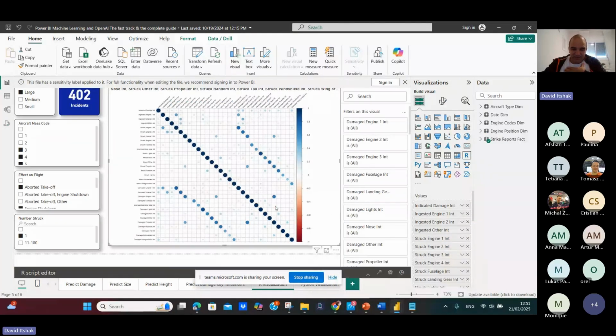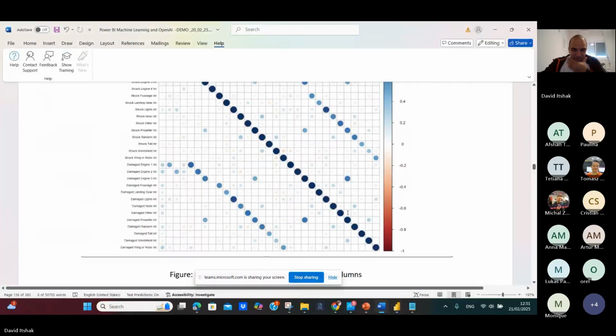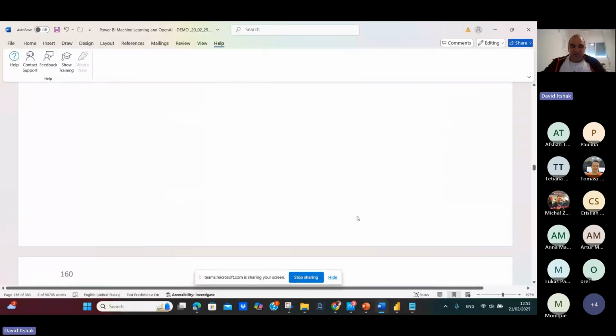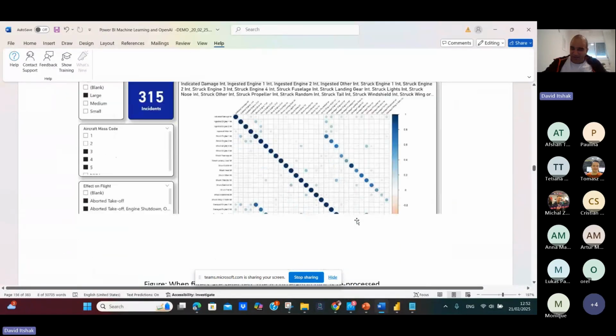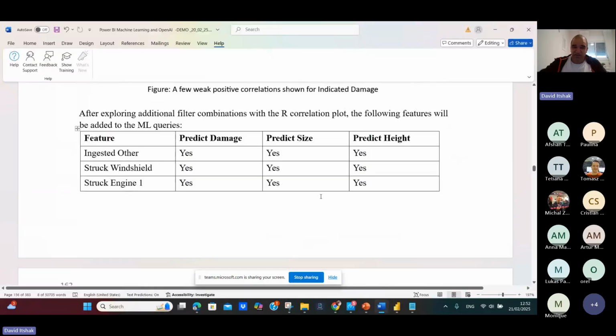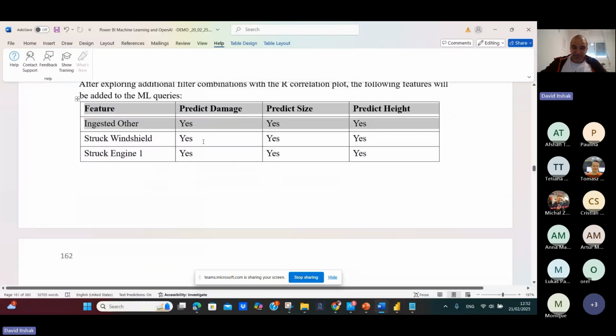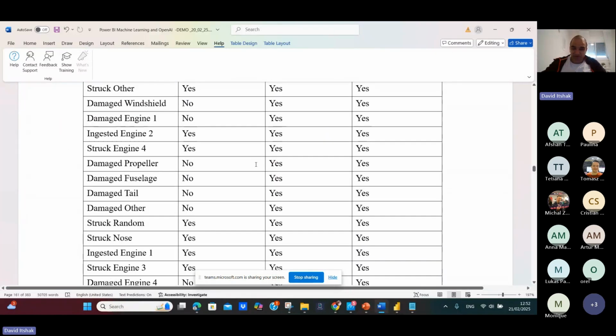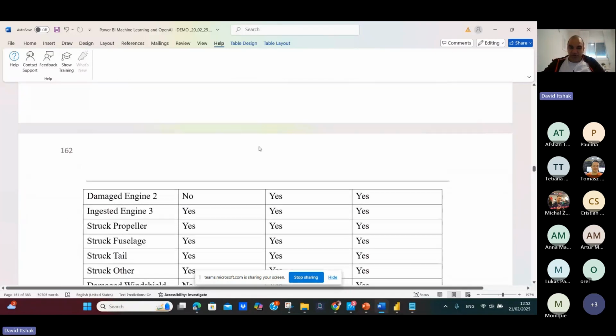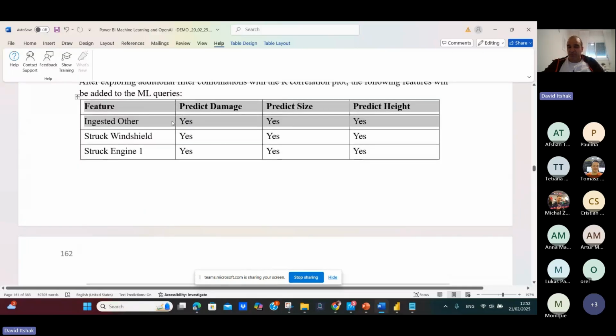And after you did it, you can find the features, and whether you will predict the damage, predict the size, and predict the age using this R graph. You have to write it here. And if it predicts these variables, we will use them as an input to the ML.